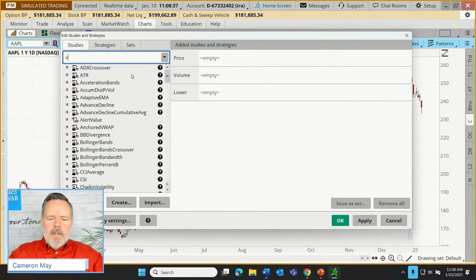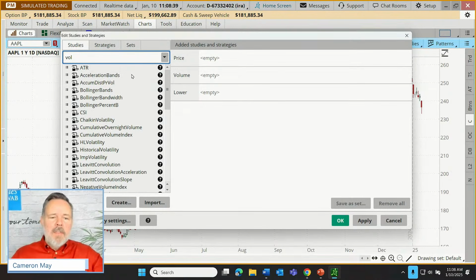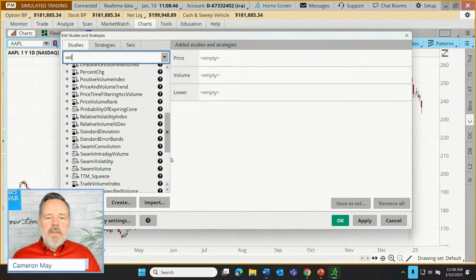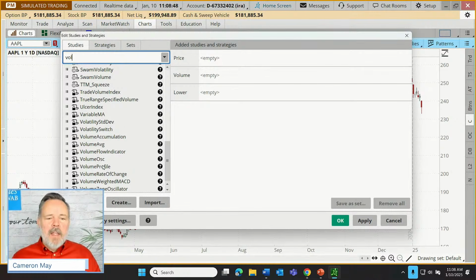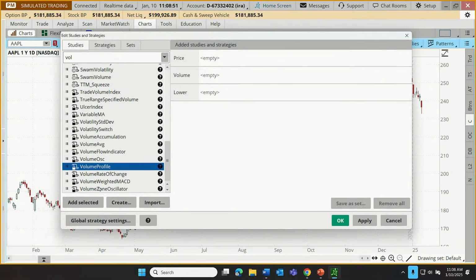Sometimes it's useful to start typing in a name and it narrows down the list of potential candidates. There are lots of studies with volume in the title. My preference is just to zip to the bottom and find the volume profile right down there. So I'm going to add that to our chart.